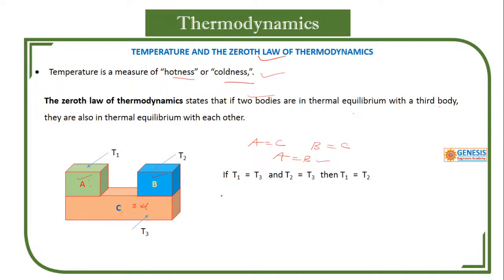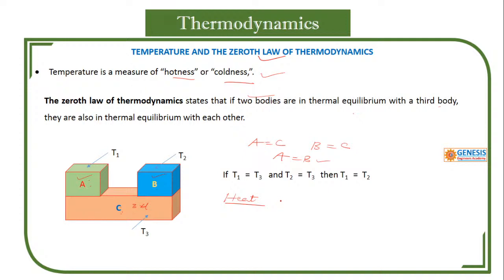How do you understand this? First let me explain the word heat. Heat generally moves from high temperature to low temperature till they are in equilibrium, that is, they have the same temperature.